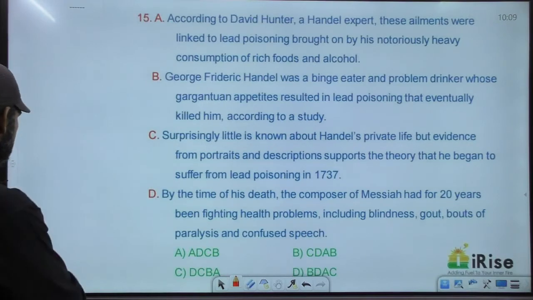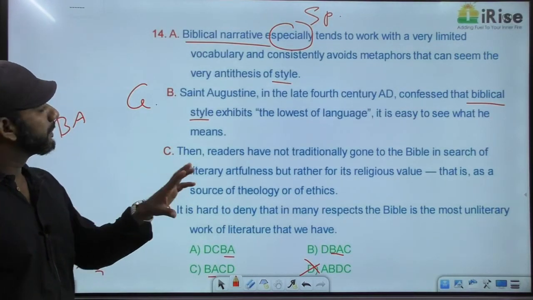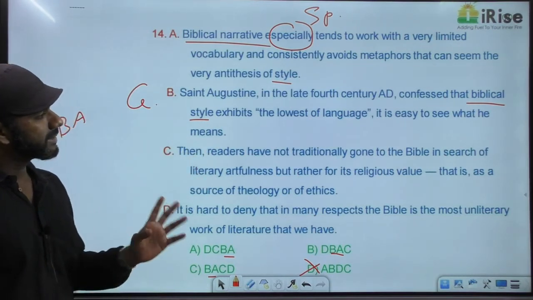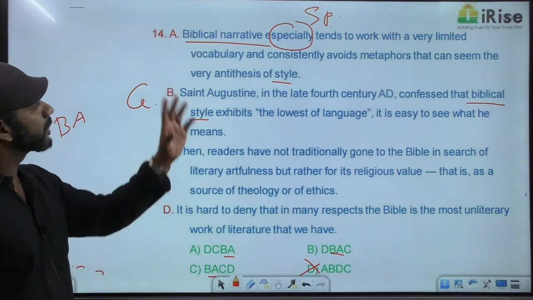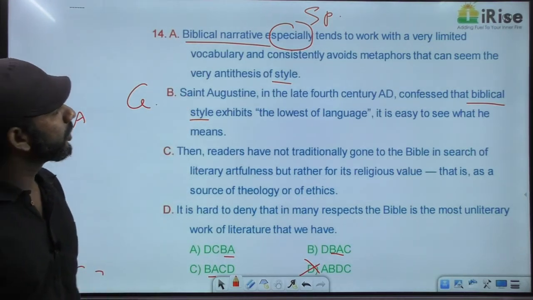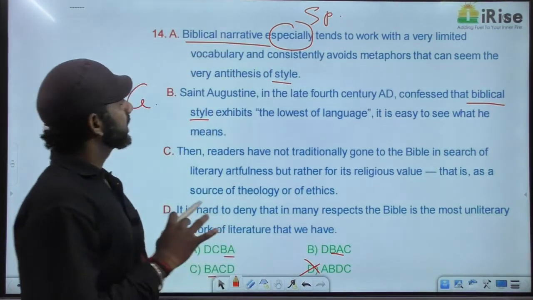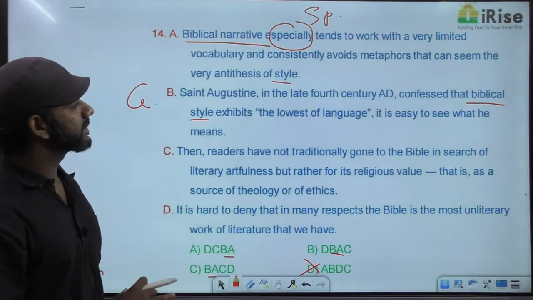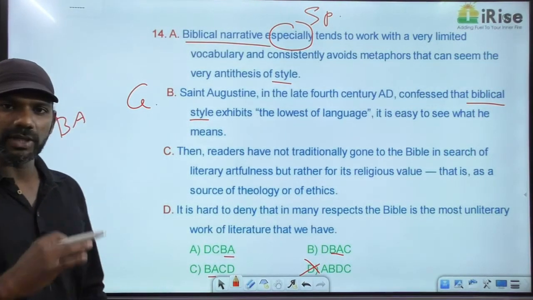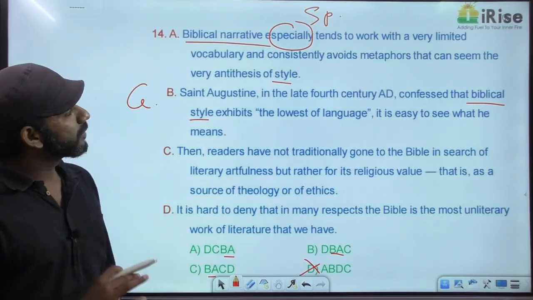Now one more reason. B says the biblical style exhibits the lowest of language. It is easy to see what he means. Come to A once again. Biblical narrative especially tends to work with a very limited vocabulary and consistently avoids metaphors that can seem the very antithesis of style. So biblical narrative uses very limited vocabulary. That means it goes to simple language and constantly avoids metaphors.